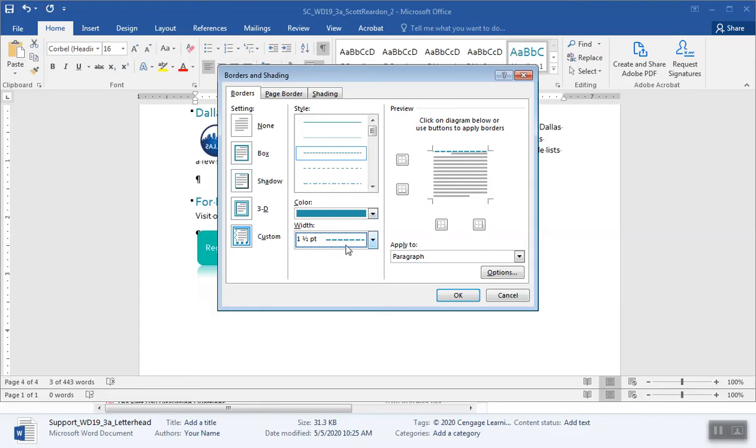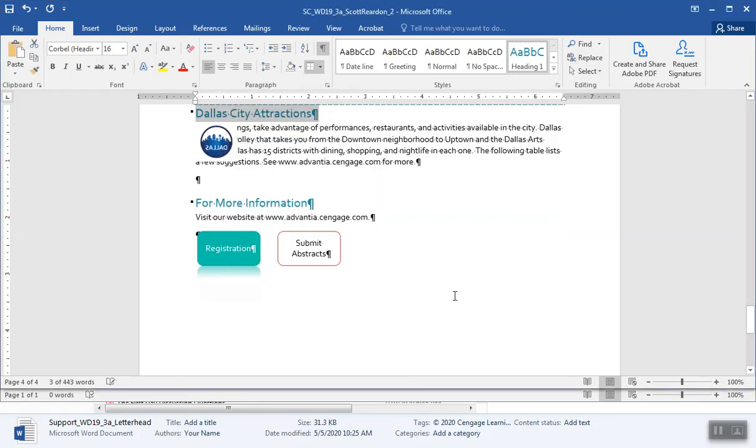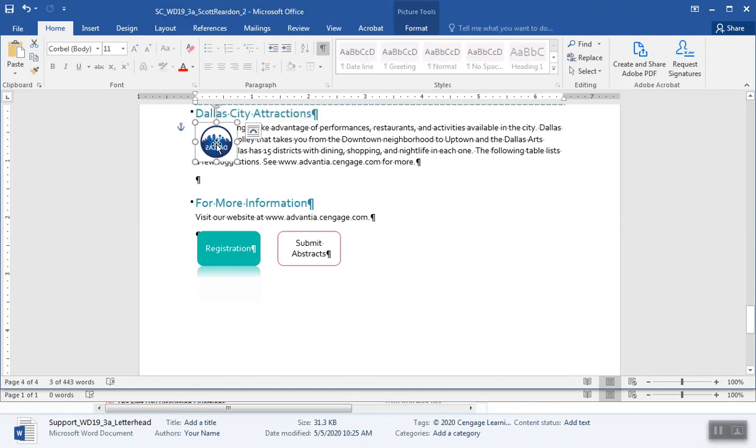Okay, so I overrode the first one that I tried. And again, this is a paragraph border. It's going to be on top of the text. Click OK. And there you have that border up there. Format the Dallas picture. Here comes the Dallas picture. We're going to select it. And as you can see, Dallas is backwards.